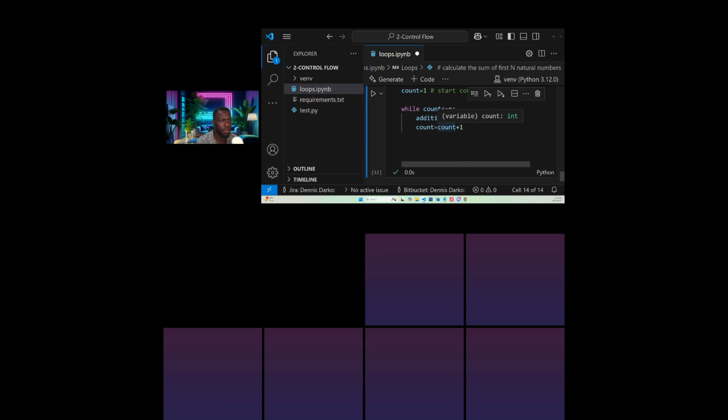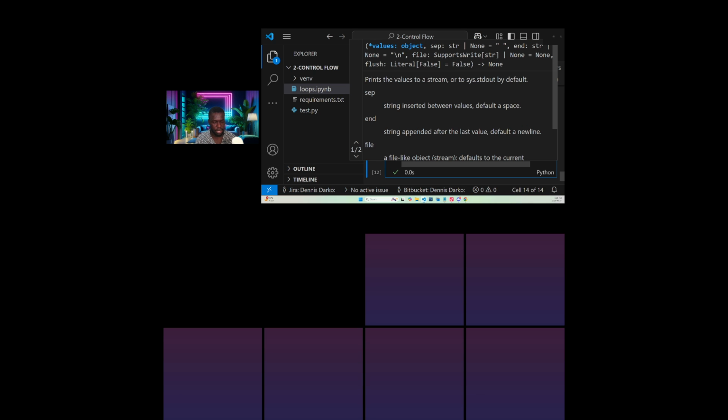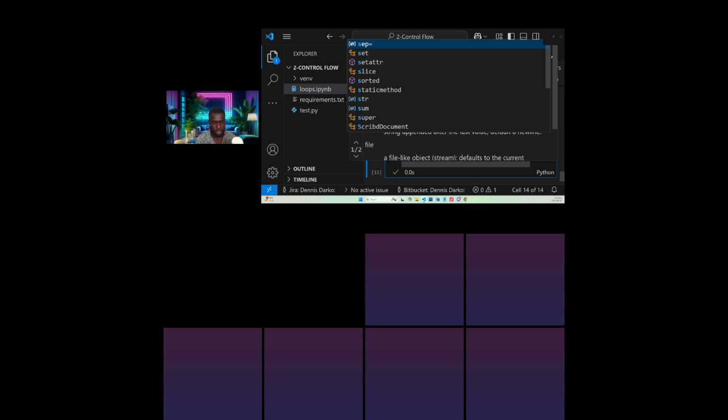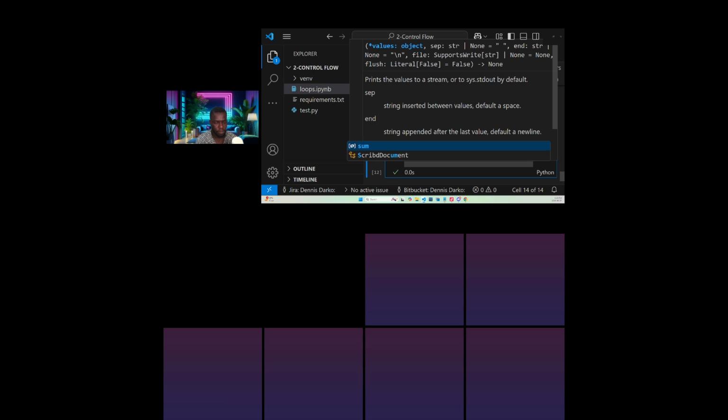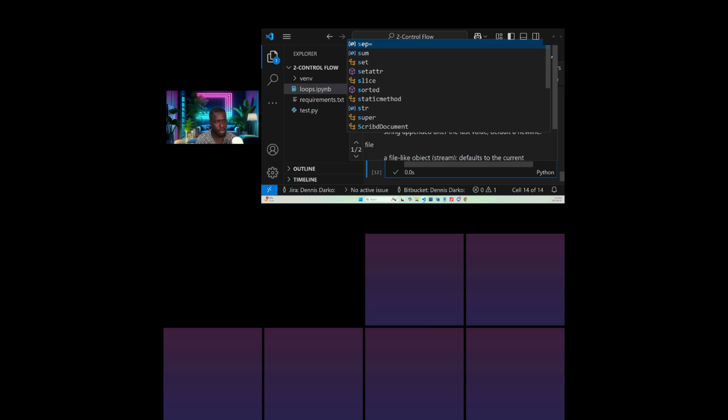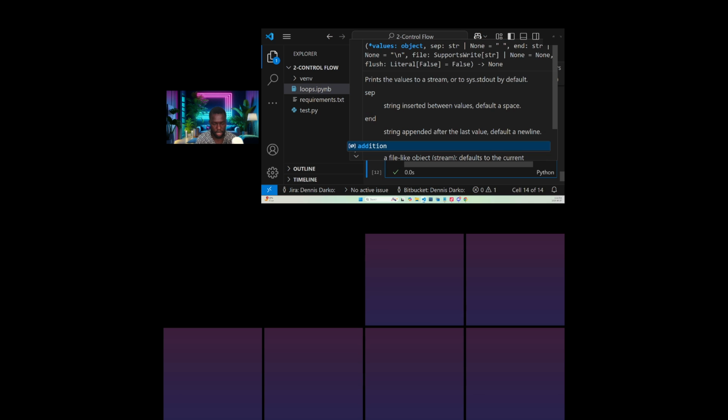Sorry, we didn't print our result. Print, let's say, the sum of the first 10 n numbers. Now we know n numbers, which is natural numbers. Okay. Then we say comma the sum. Sorry, we remove. So it's going to be addition.